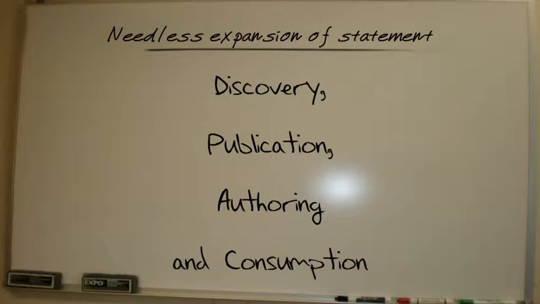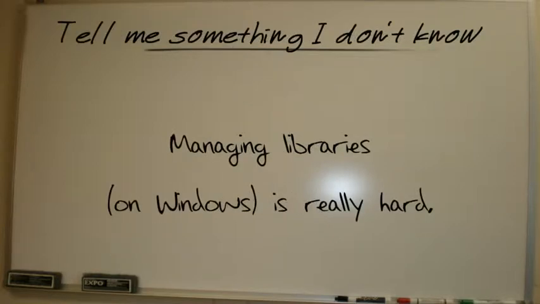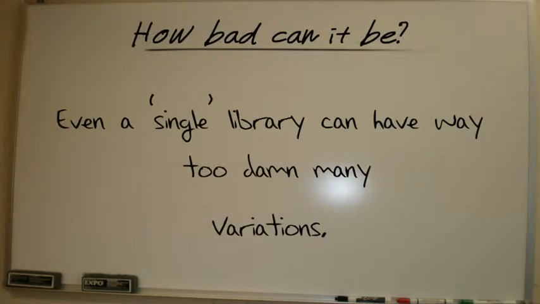That's great. Okay. So managing libraries on Windows, of course, is really hard. Now, when I talk to the .NET people about these sorts of things, it's really trivial because NuGet does this. And NuGet is like this really simple way. It's like, well, there are only 17 variations of how a .NET library can look. There's no header files, there's no other. I mean, it's so simple. It's not even funny. But of course, this gets a lot more complex for C++, because every single library can have way too many variations, like way too many.